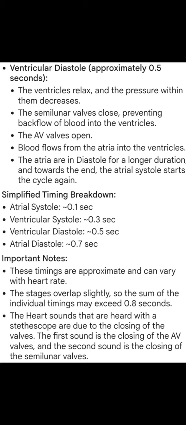Simplified timing breakdown. Atrial systole, approximately 0.1 seconds. Ventricular systole, approximately 0.3 seconds. Ventricular diastole, approximately 0.5 seconds. Atrial diastole, approximately 0.7 seconds.